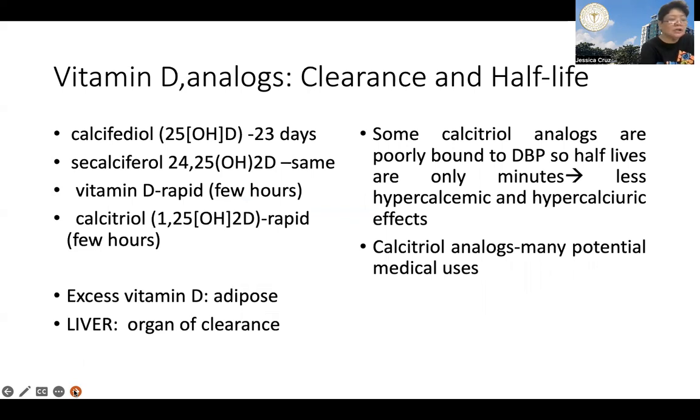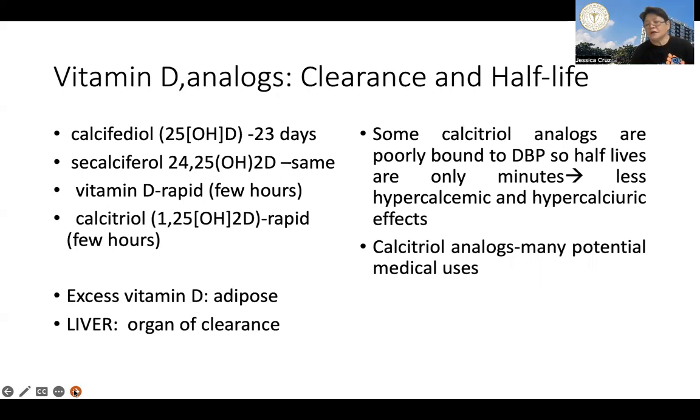As I mentioned, if you look at this, your calcitriol will have a very short half-life, no? The half-life is only a few hours, no? Excess vitamin D is deposited in the fat cells, and basically it's mostly the liver that metabolizes this vitamin and its analogs, no?